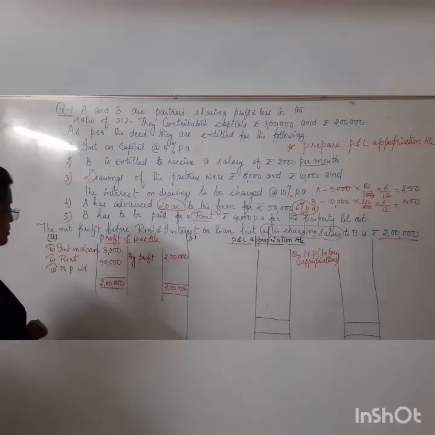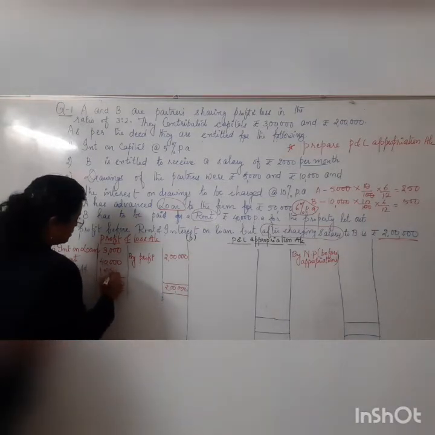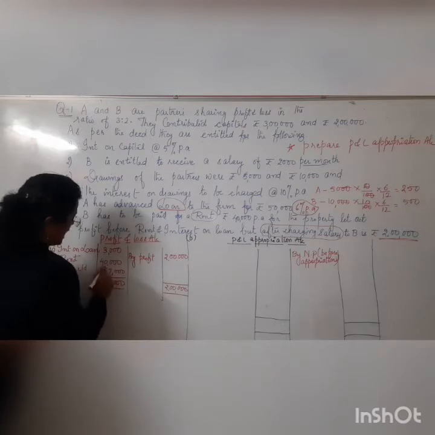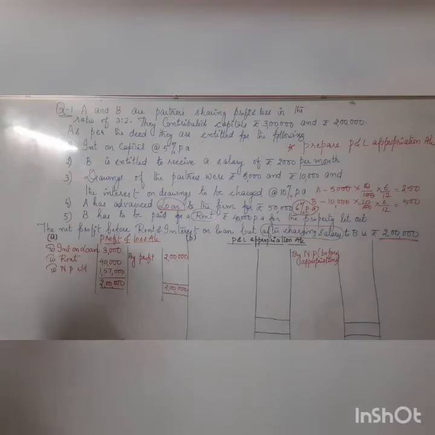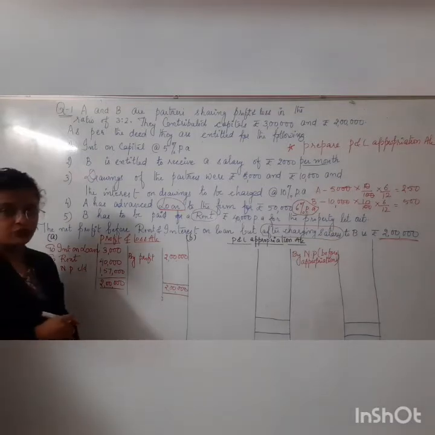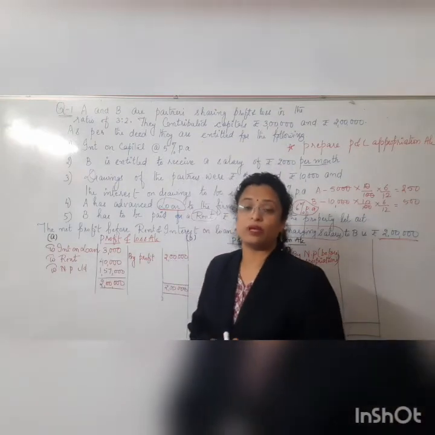You know how to balance the ledger. So 2 lakhs minus 43,000 means we are going to get the profit as how much? That is 1,57,000. Okay, so I'm going to get a net profit as how much? That is 1,57,000. So this net profit is a net profit before appropriations.